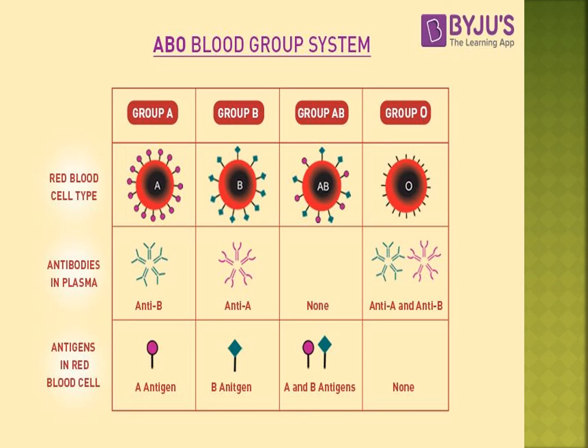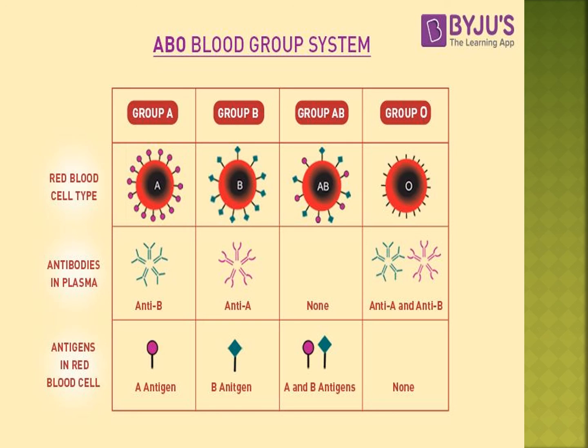Here also there is positive and negative. Do you know your blood group? B positive, O positive, B negative, A negative, like that we are saying. Blood groups are different: A positive, B positive, AB positive, O positive, O negative, like that we are saying.